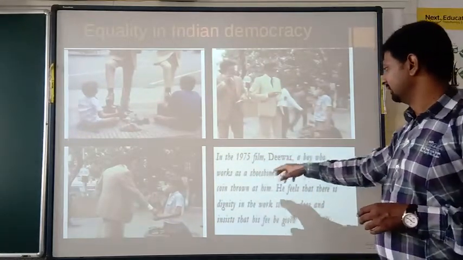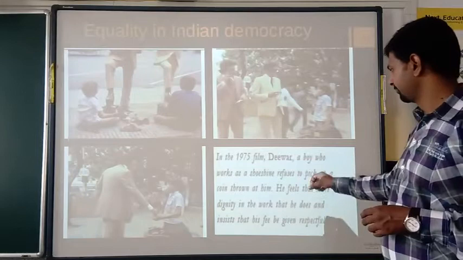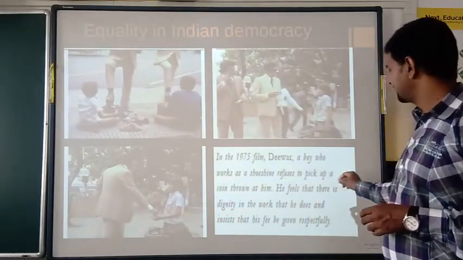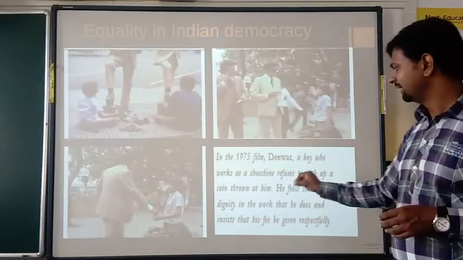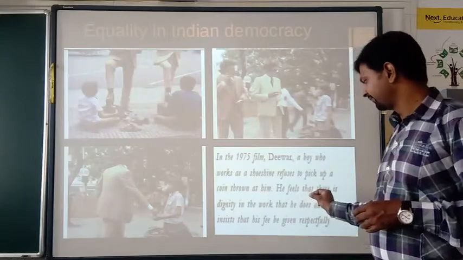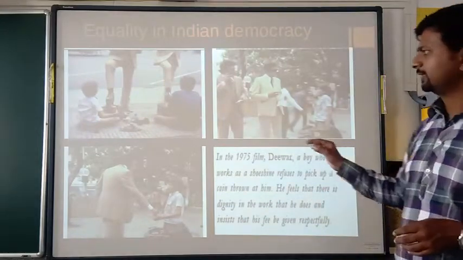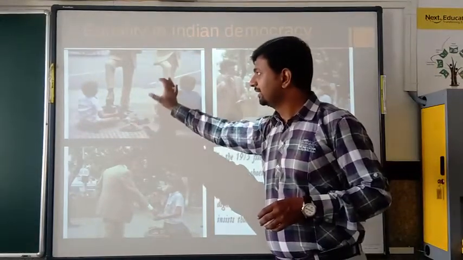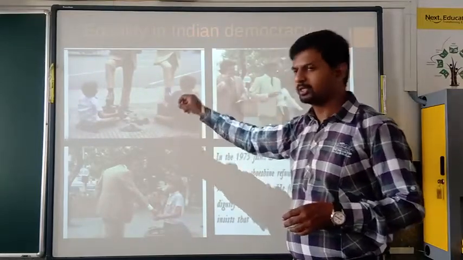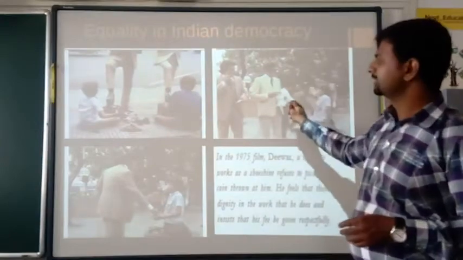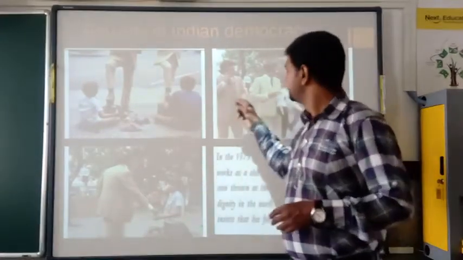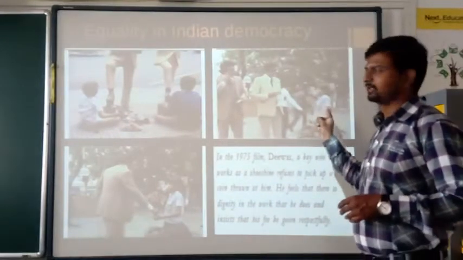A boy who worked as a shoe shiner refused to pick up the coin thrown at him. He feels that there is dignity in the work that he does and insists that his fee be given respectfully. See, now in this picture he is cleaning. After shining the shoes, the person has thrown the coin as the fee, but he was not ready to accept it.